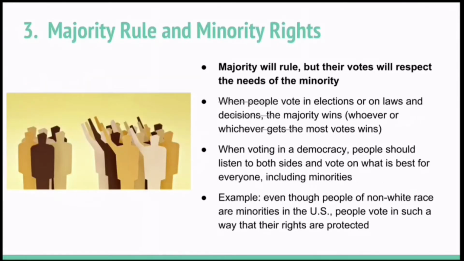Majority rule and minority rights. This just means that although the majority rules, their votes will respect the needs of the minority. When people vote in elections or on laws and decisions, the majority always wins, or whichever side gets the most votes wins. When voting in a democracy, people should listen to both sides and vote on what is best for everyone, including minorities. So for example, even though people of the non-white race are minorities in the US, people vote in such a way that their rights are protected.